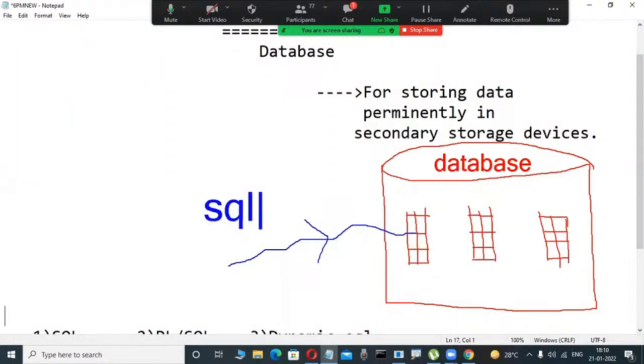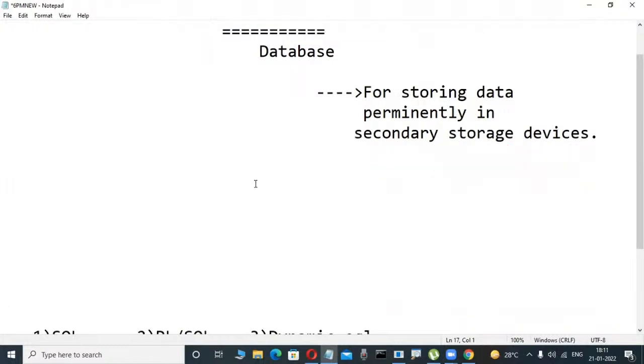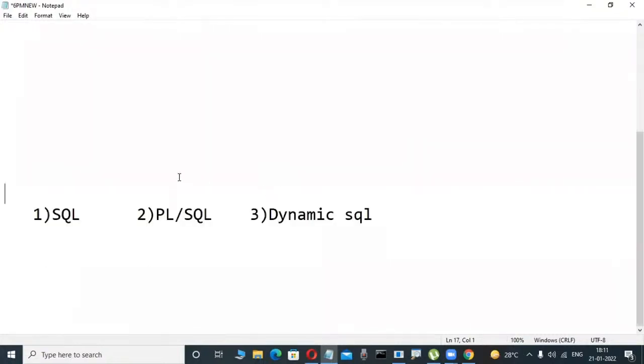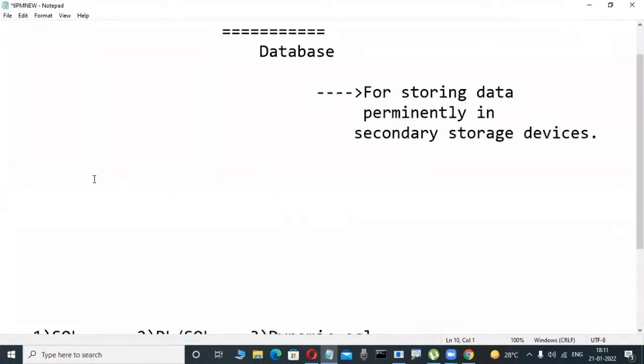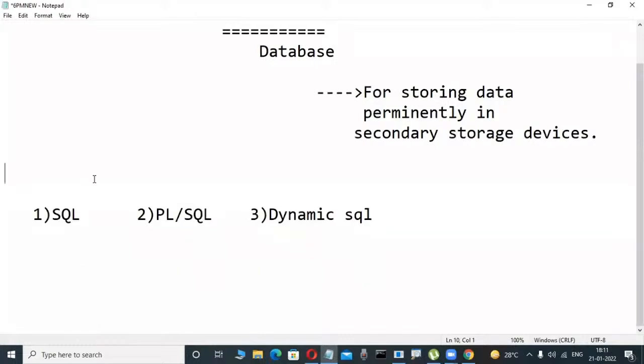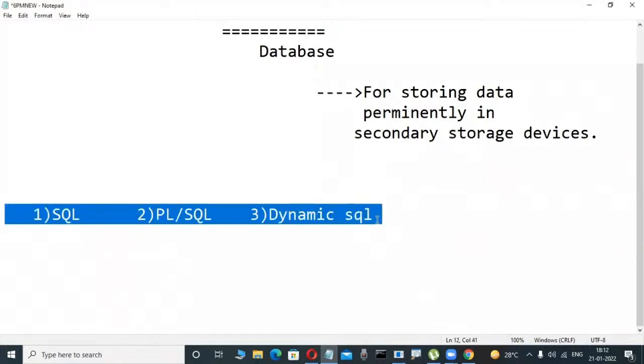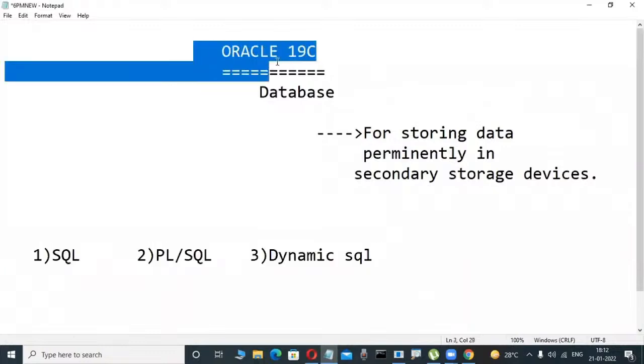Small thing I am telling only. That's what I was telling you yesterday: if you want to operate this Oracle software, we are using SQL, structured query language. Another language is PL/SQL, procedural language extension for SQL. Another language is dynamic SQL. Through these three languages, we are operating this Oracle software in your companies.